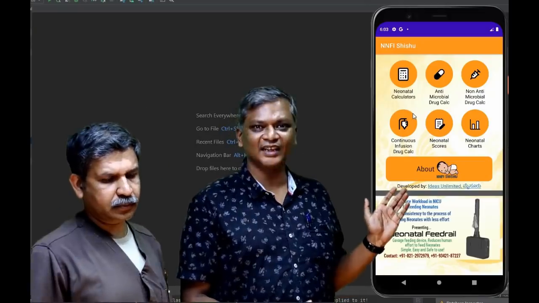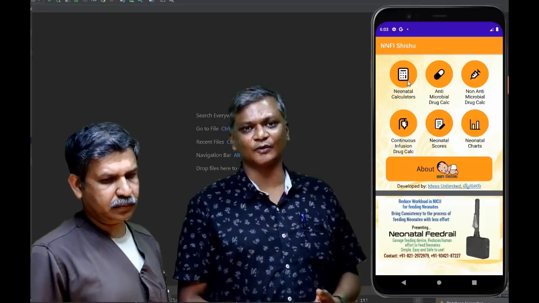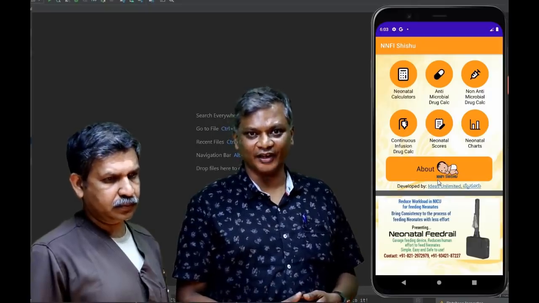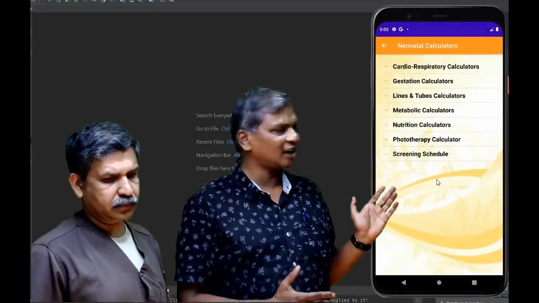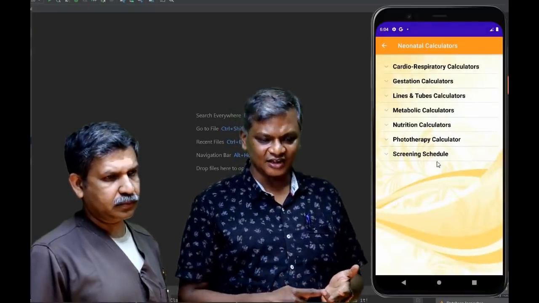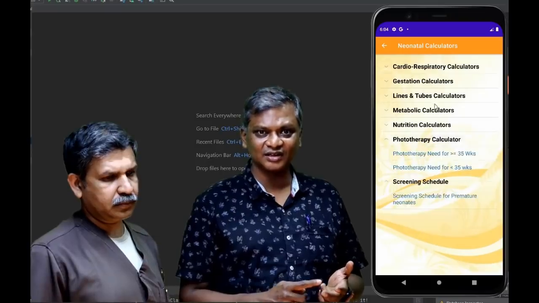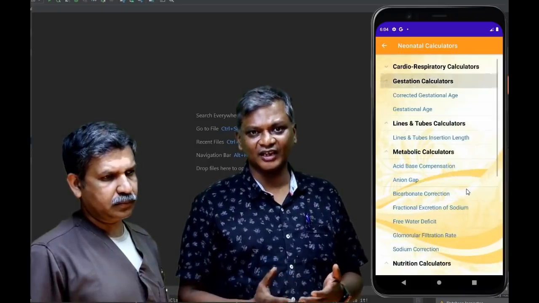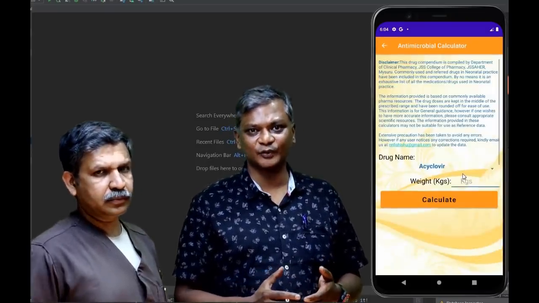We have developed this NNFI Shishu app for National Neonatology Forum, which will be distributed by NNFI. This is a Swiss Army knife tool with several calculators, charts, drug databases, and scores for neonatology practitioners and anyone who cares for neonates.